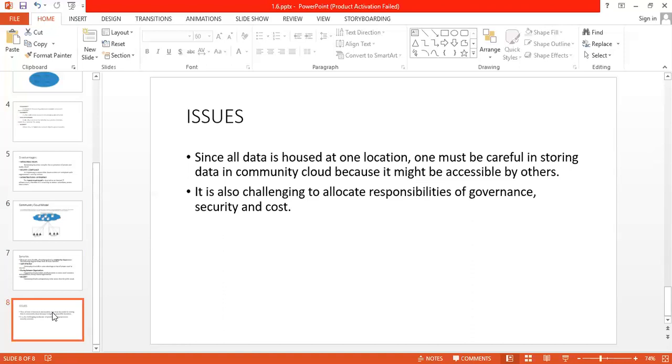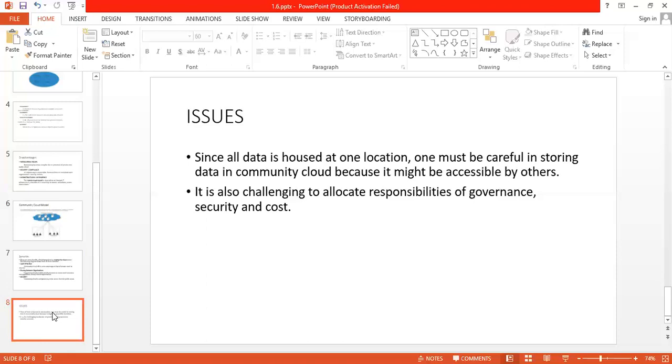Next, community cloud is not a good choice for every organization, because it adapts to data slowly, as a large amount of data is there, or a number of organizations are working on the same data, the same cloud. So it might take some time to adapt to the data. The fixed amount of data storage and bandwidth is shared among all community members.